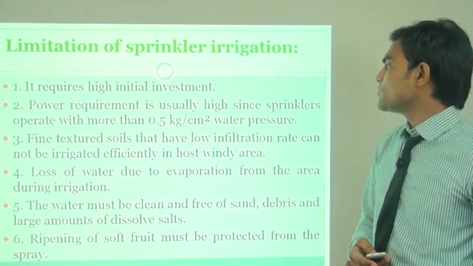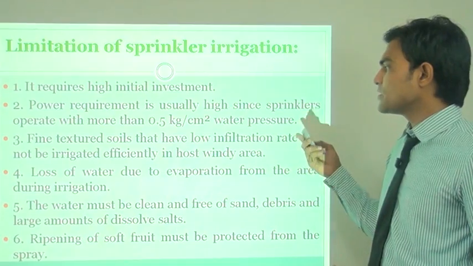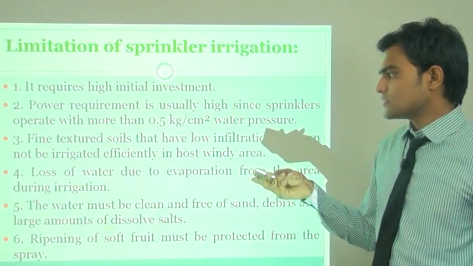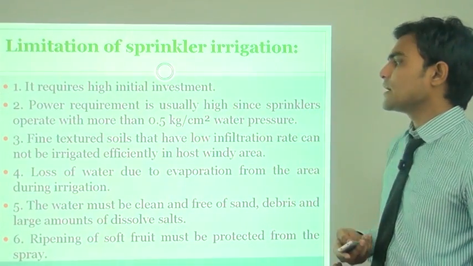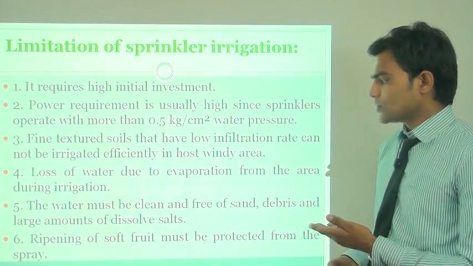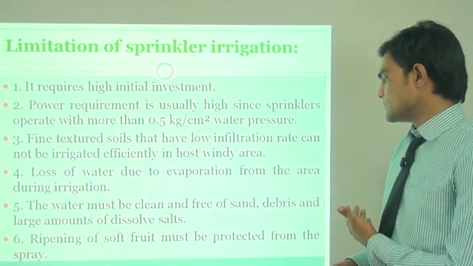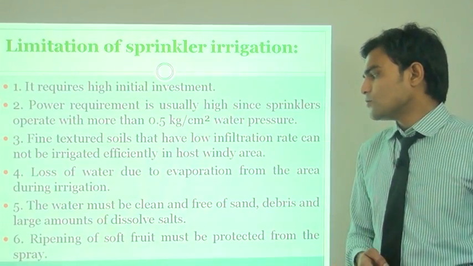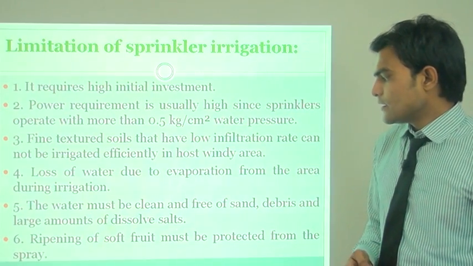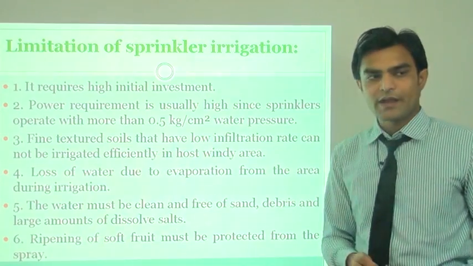Power requirement is usually high since sprinklers operate with more than 0.5 kg per square centimeter water pressure. Fine texture soil that has a low infiltration rate cannot be irrigated efficiently in hot windy areas. Loss of water due to evaporation. The water must be clean and free of sand, debris and large amounts of dissolved salt. Ripening of soft fruit must be protected from the spray.